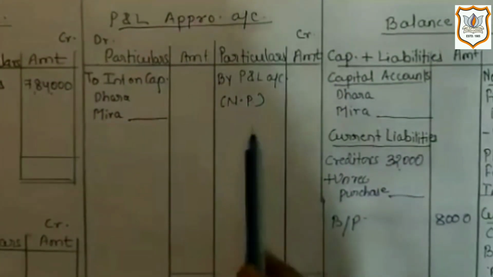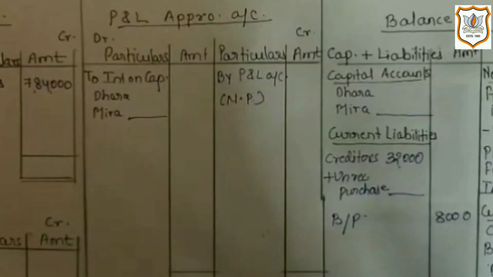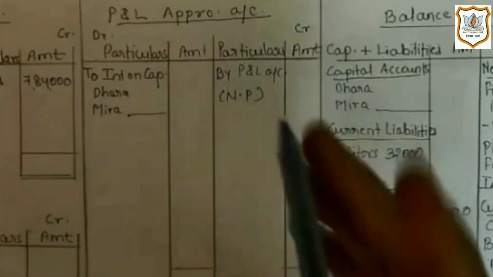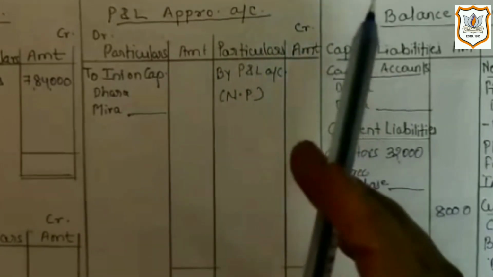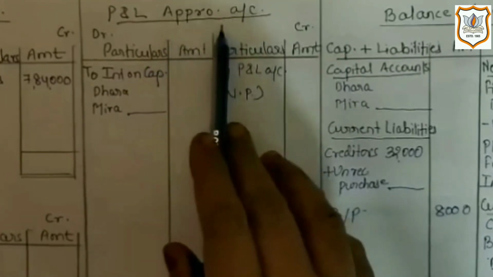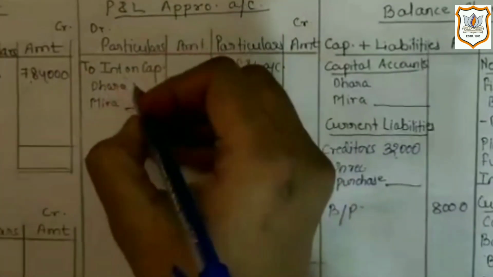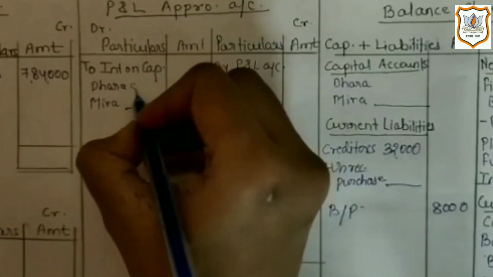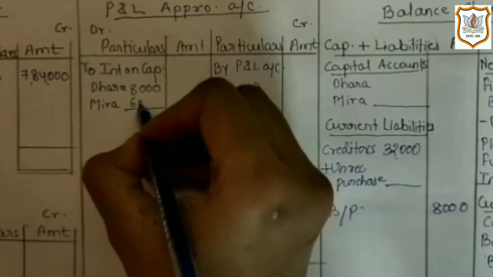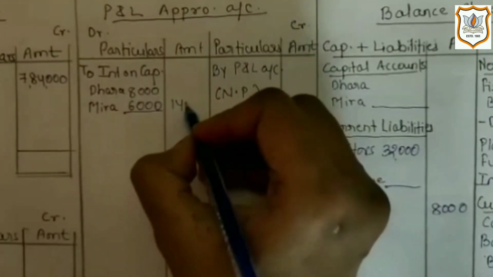Second effect of it will be in profit and loss appropriation account. It will not be recorded on profit and loss account, as this is the transaction of firm with its partner, not with outsider. That's why it will be recorded in profit and loss appropriation account. Here it will be recorded in debit side of P&L appropriation account. For Dhara it is 8,000 and for Meera it is 6,000, and total of both this is 14,000.